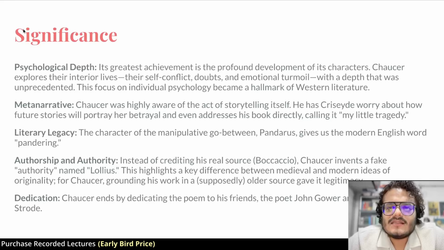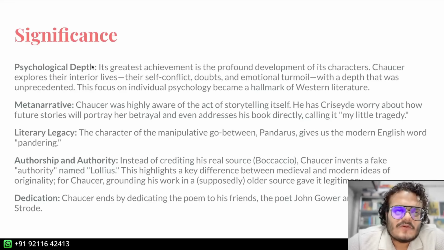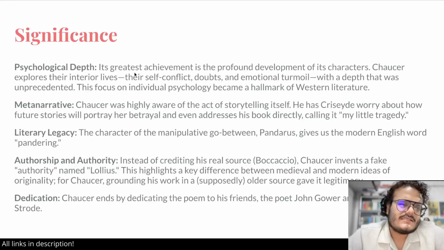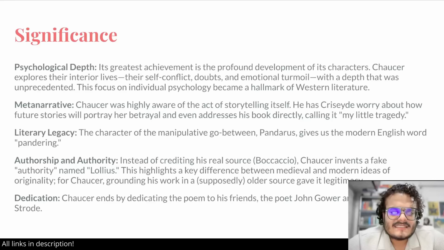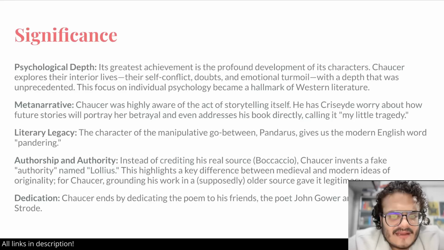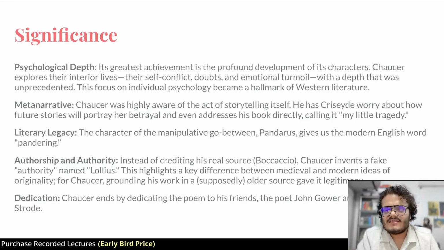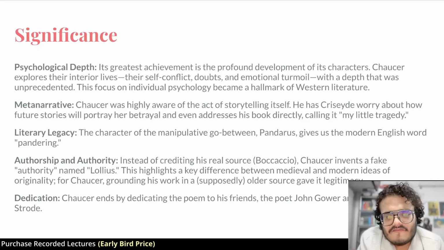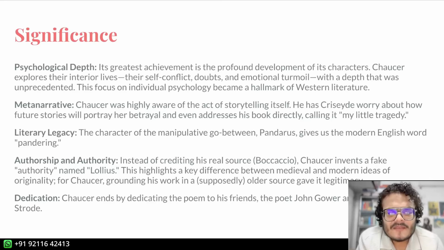Now there are some significances here. First is the psychological depth, right? Chaucer explores the interior lives of the characters, their self-conflicts, doubts, emotional turmoils. And this depth of psychological exploration is going to be very important in Western literature. Let me give you an example. When it is said that Cressida has to go back to the Greeks, Troilus and Cressida do not feel sad at first. They start fighting, they feel angry at each other. Then they are not angry because somebody else is at fault, but they're angry at each other, because if they did not love each other, this would be perfect, right?